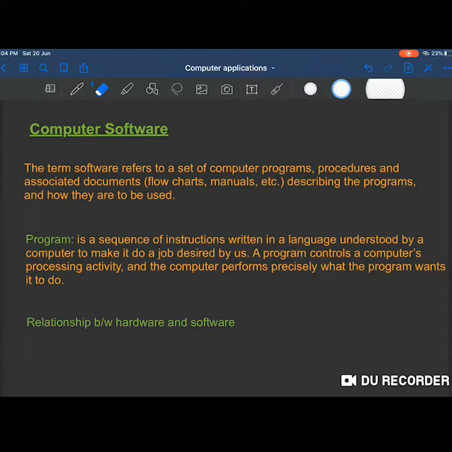So today's topic is computer software. I hope आपने पुरानी वीडियो देखी होगी wherein we discussed about the computer hardware because there are only two components जिस पे computer system solely depend करता है, that is computer hardware and computer software. So it's better to know about both of these components, right? So moving on to the computer software.